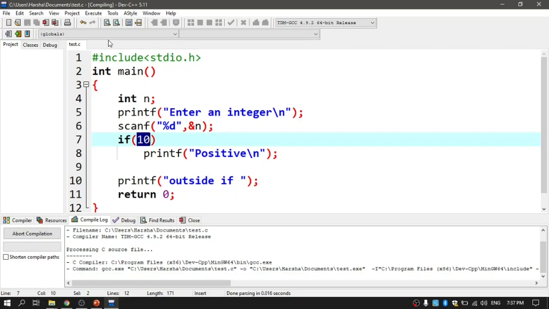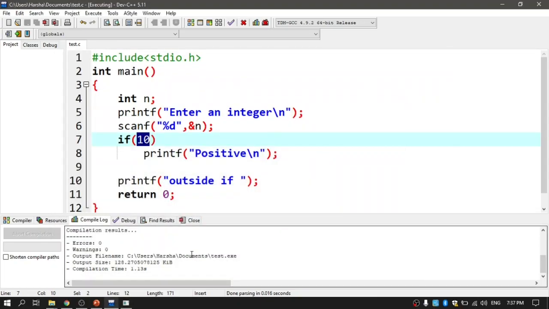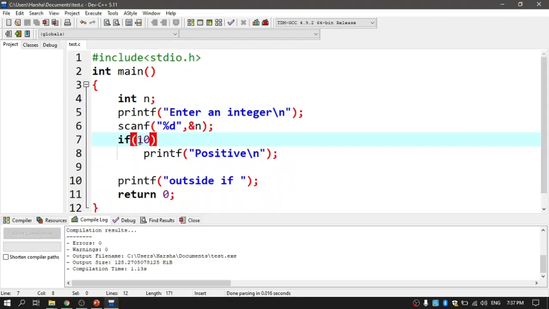Compile and run. It is asking me to enter some value for n. I am giving 786, and the output is positive. You can give whatever value. As I have mentioned a 10 here, and 10 is a non-zero value, it will always be taken as true.